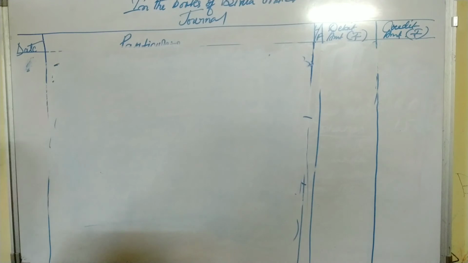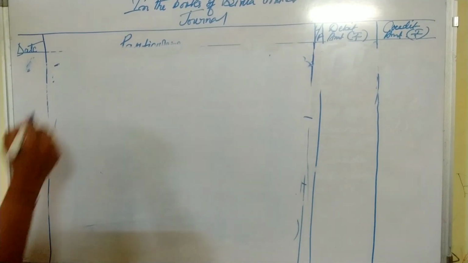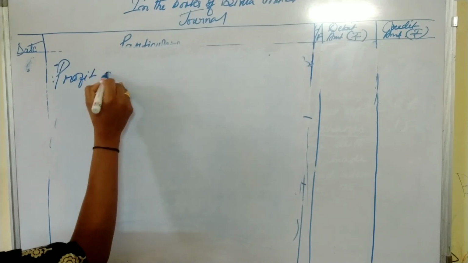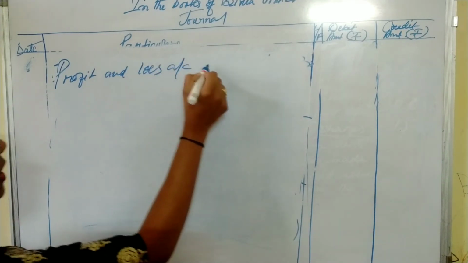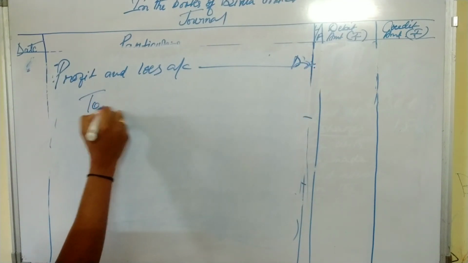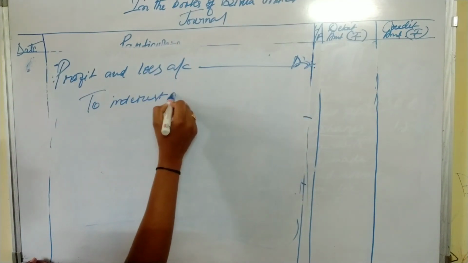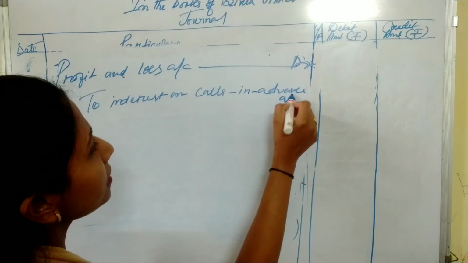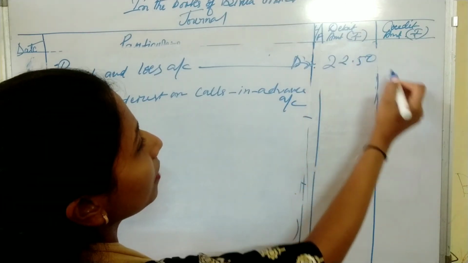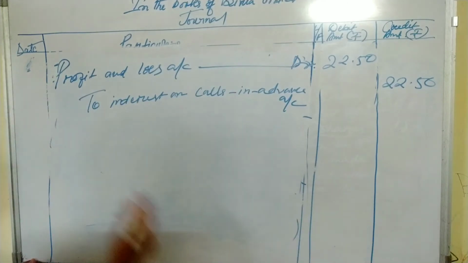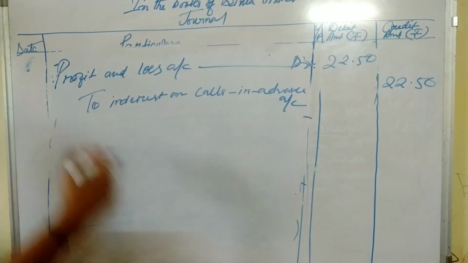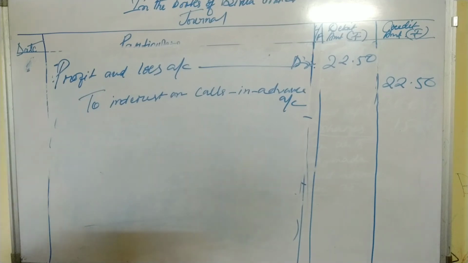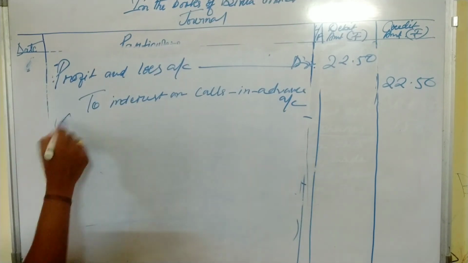So our last entry is the transfer of interest on calls in advance to the profit and loss account: Profit and Loss Account debit to Interest on Calls in Advance Account. What is the amount? 22.50. In this entry I have transferred the interest on calls in advance to the profit and loss account. Now I will write the narration.